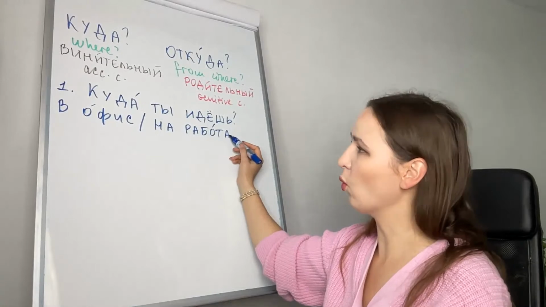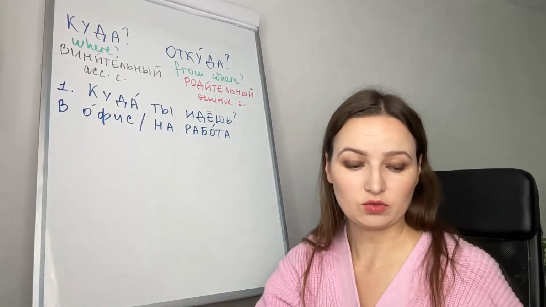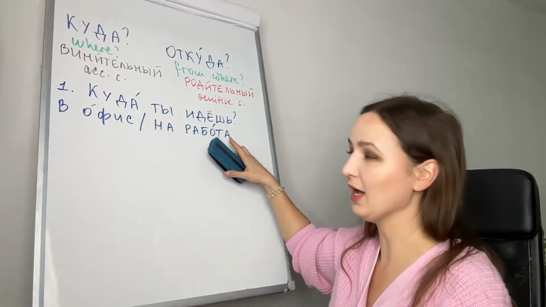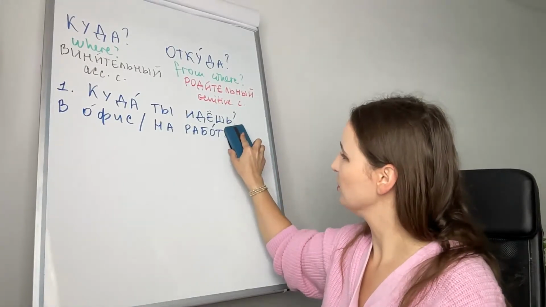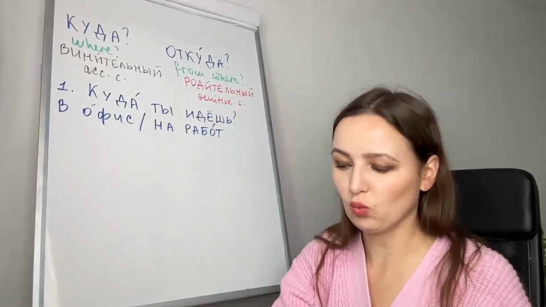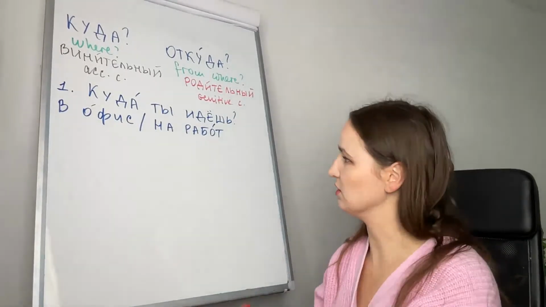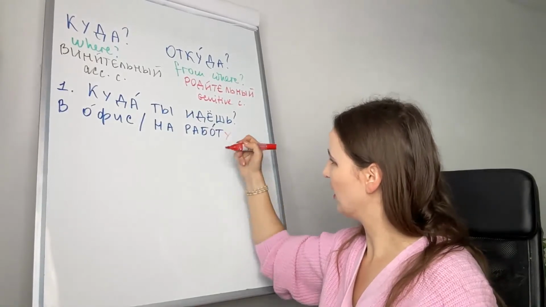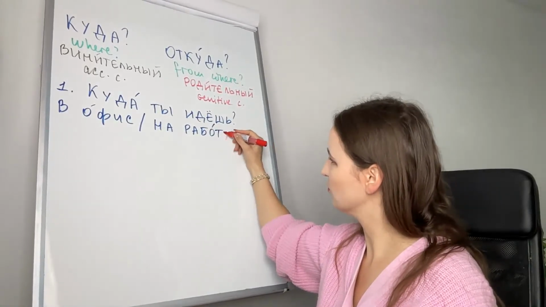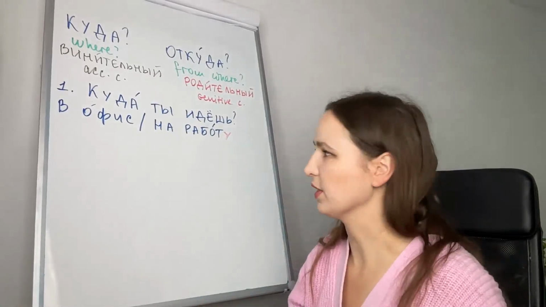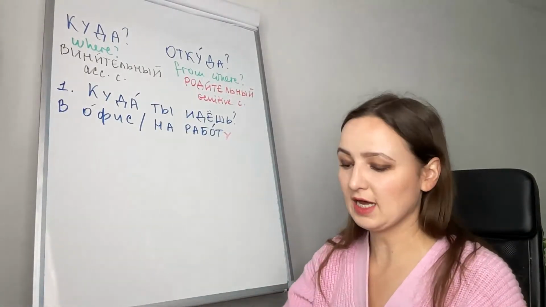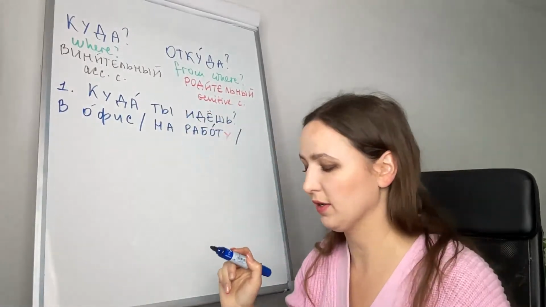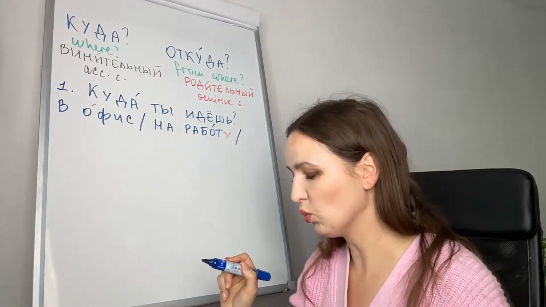In accusative, when a noun is feminine, like this one, with an а ending, we have to replace it with у to make it accusative. На работу. Okay. В офис, на работу. Куда ты идешь? На работу.